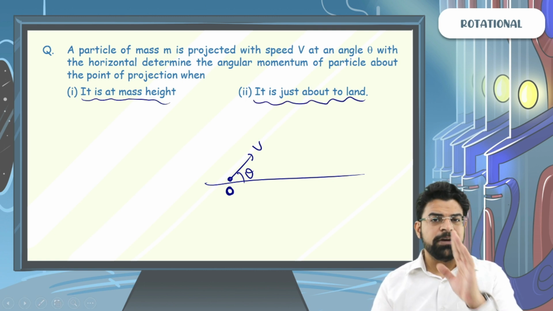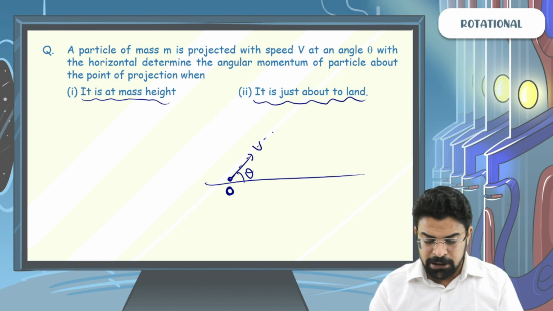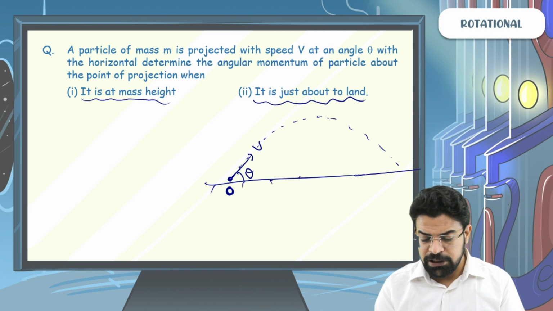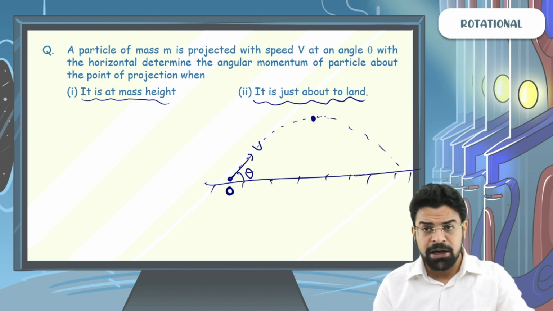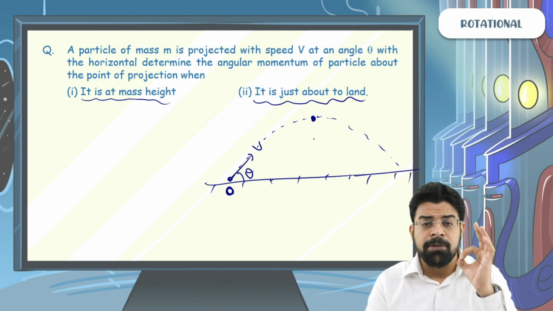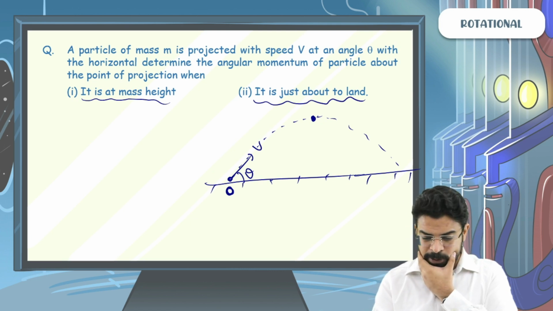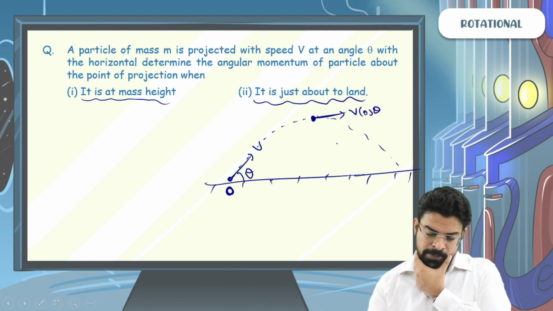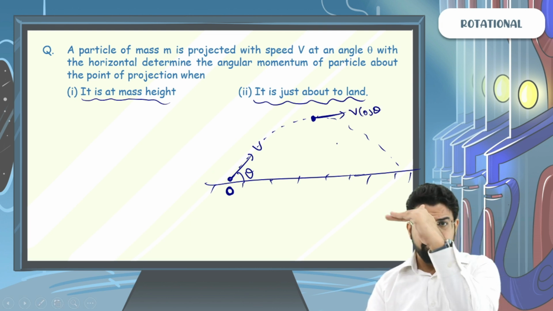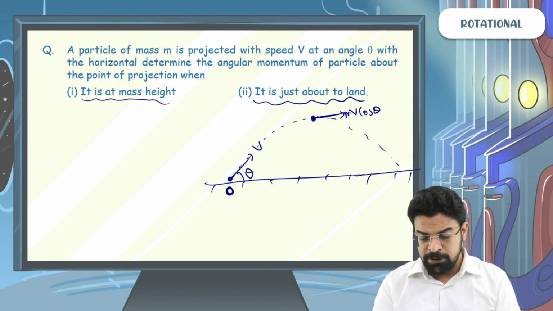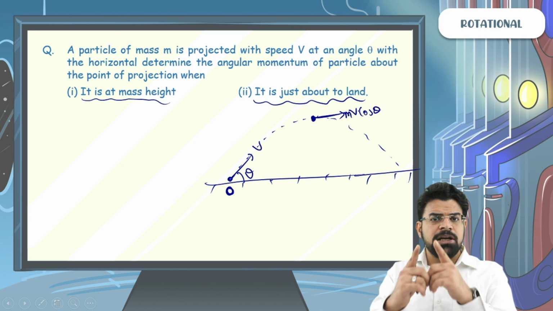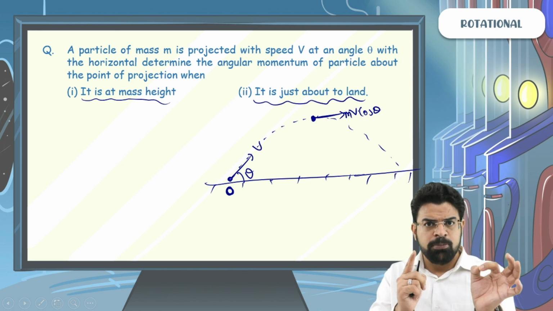So let's do the first part first. When the particle is at its maximum height. Okay, what do we need to find? When the particle is at its maximum height, what is the angular momentum about the point of projection? So at the maximum height, there will be no vertical velocity, there will be only horizontal velocity v cos theta. So the entire momentum will be in the horizontal direction, that will be equal to mv cos theta. What is the mission? The mission is to write the angular momentum about the point of projection.